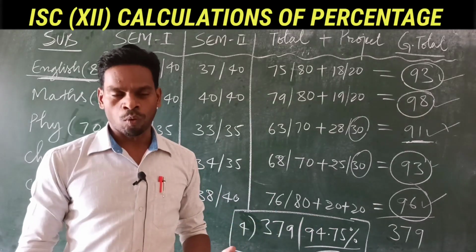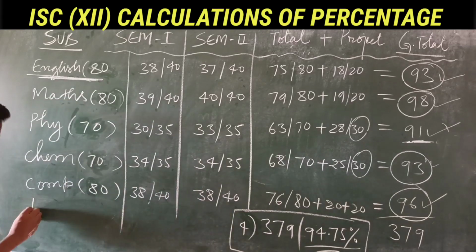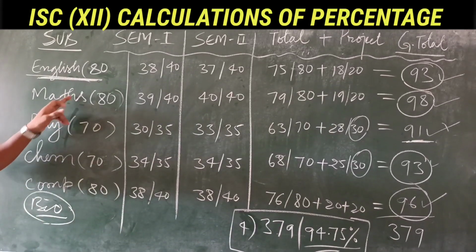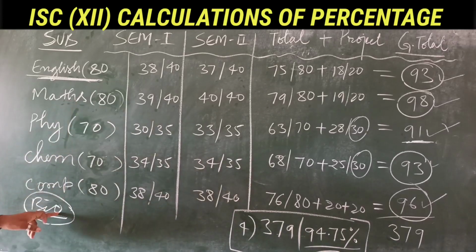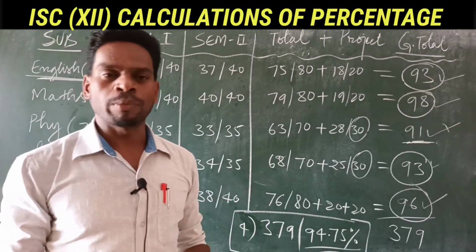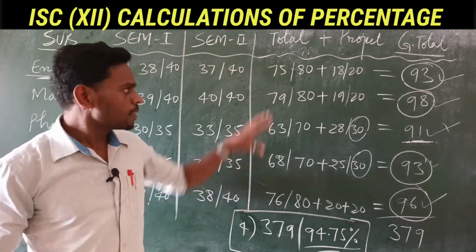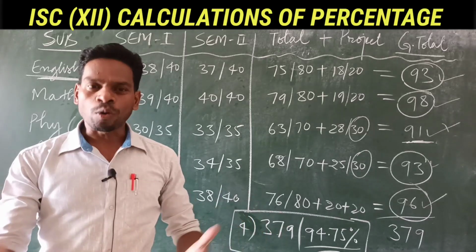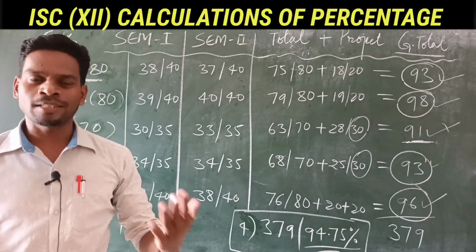This is known as the best of 4. Let's say you have other subjects. Let us say instead of maths, bio is there. If biology is there, then you have to take either maths or bio, one of them. Both you cannot take. Others might have different subjects, maybe accounts, computer, economics, and so on. But calculating the percentage is the same. So I hope now you know how to calculate the percentage of class 12 ISC.